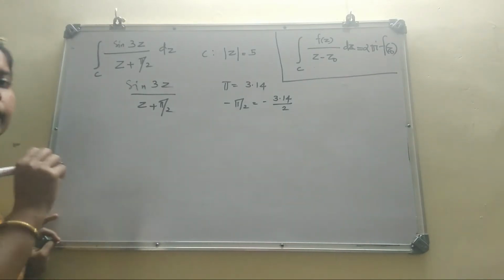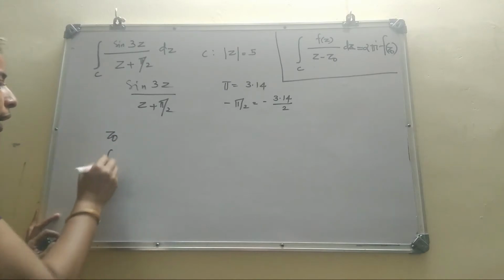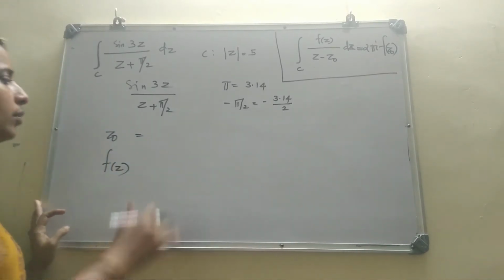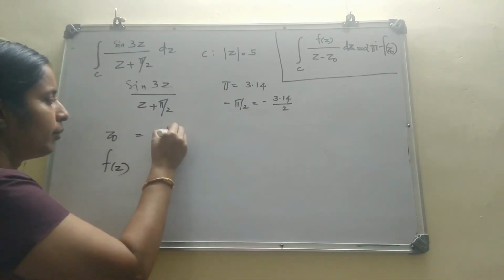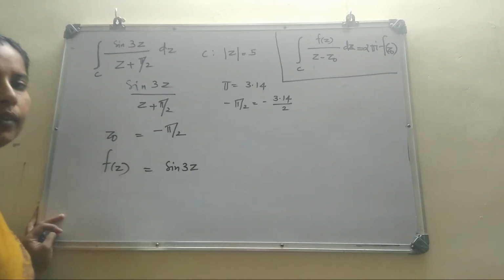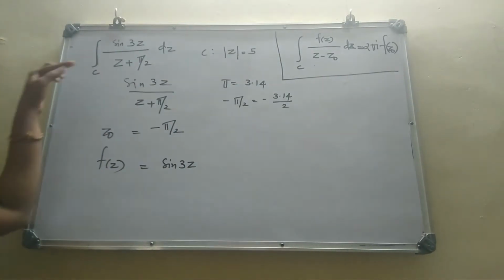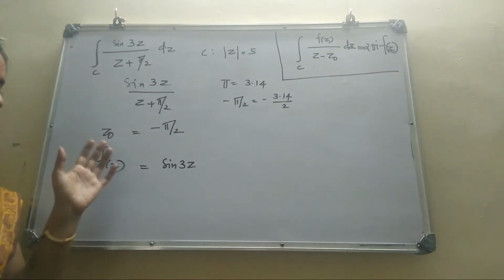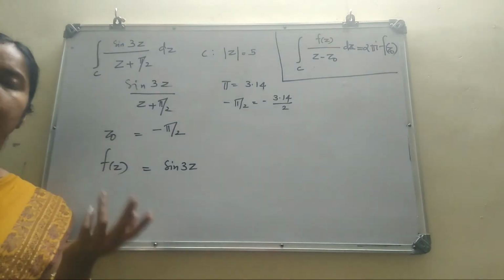So you have to select suitable z0 and f(z). Here you choose z0 as minus pi by 2 and f(z) as sin 3z. The given function has a singular point at minus pi by 2, but the function sin 3z is analytic everywhere.